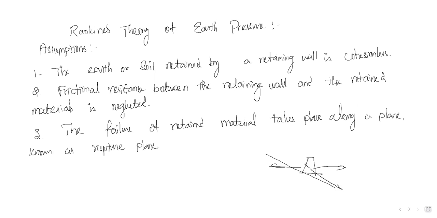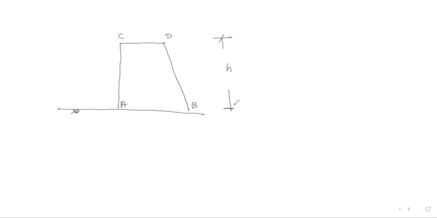Now I will draw the diagram, and from the diagram we can directly move on to the formulas. Here is a trapezoidal shape retaining wall. The base has the dimensions A, B, C and D. The height of the structure is denoted as H. Similarly, the height of soil retained. Both are at the same place.